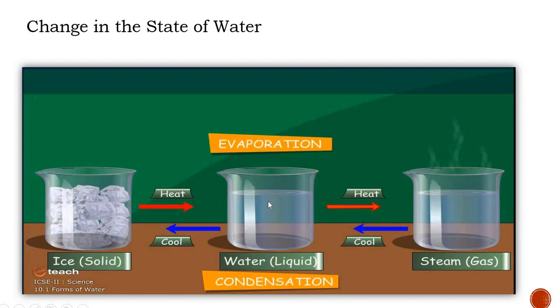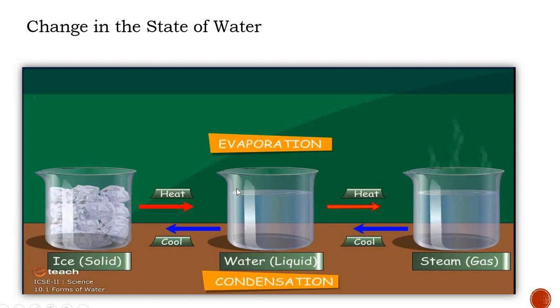It changes into which state? That is liquid state. And when we heat this liquid at 100 degrees Celsius, it changes into steam or the gaseous state, which you can see here, in the form of water vapor. So when any liquid changes into the gaseous state, that process is known as evaporation. So due to evaporation, when we supply a particular heat, this liquid changes into gaseous state, that is in the form of steam or water vapor, you can say.